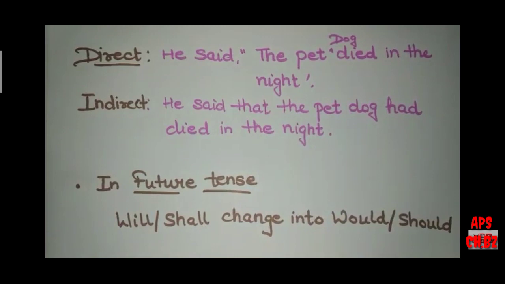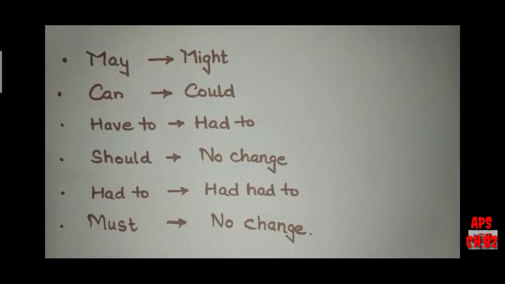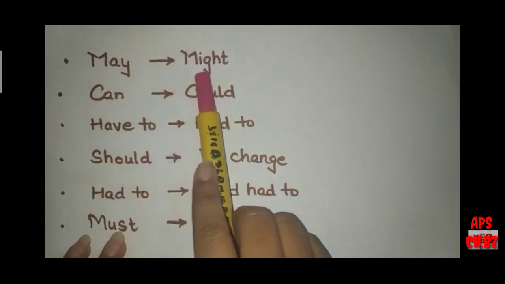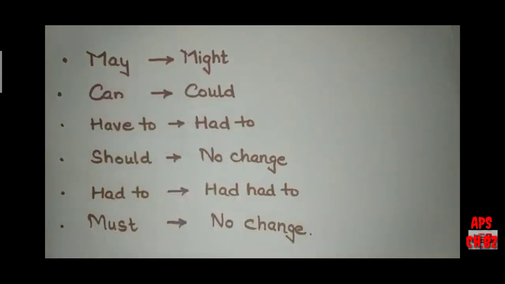Future tenses are very easy to understand. Will and shall will get changed into would and should. Other than this, what we can change in indirect speech is may into might, and can into could.